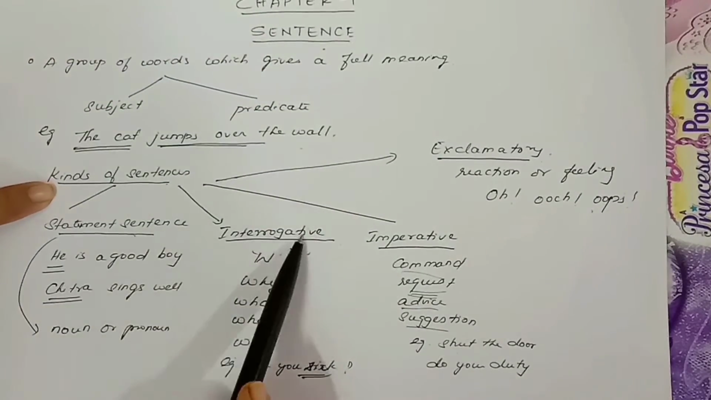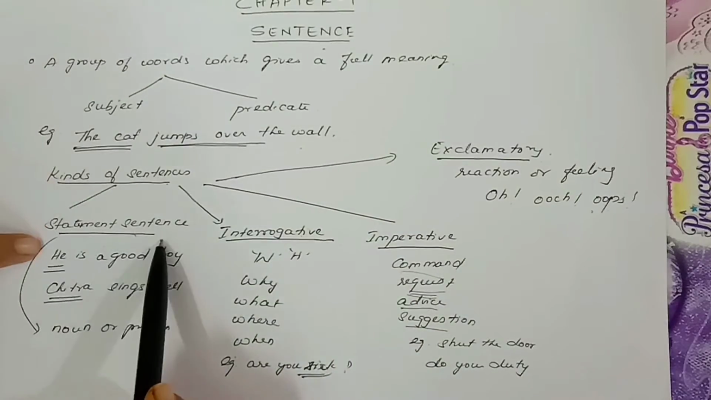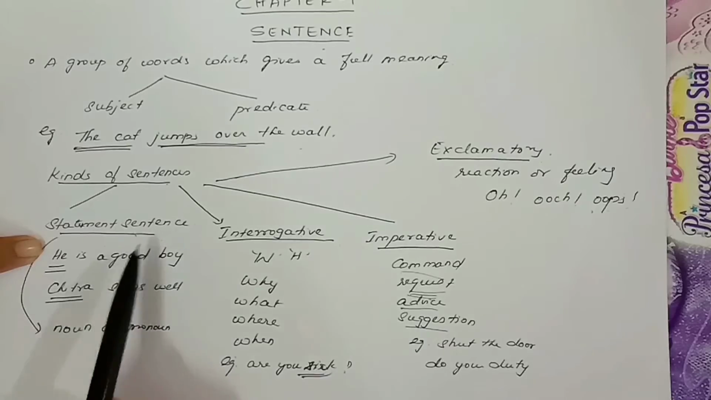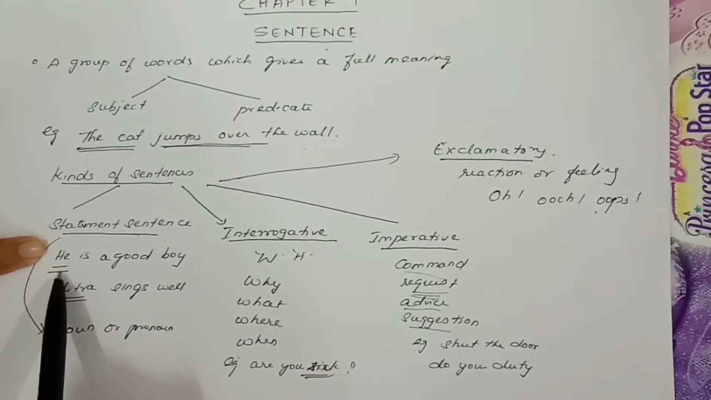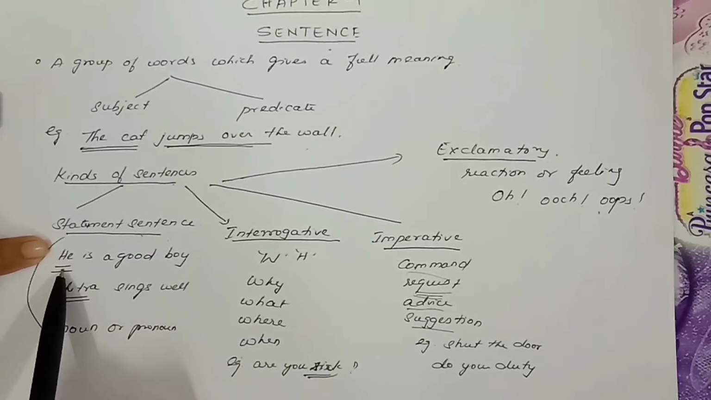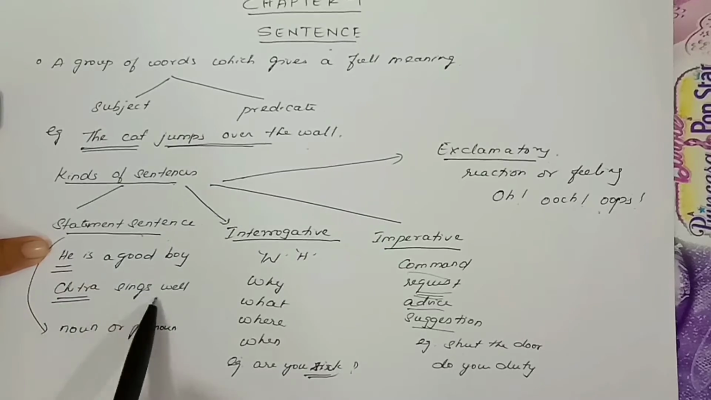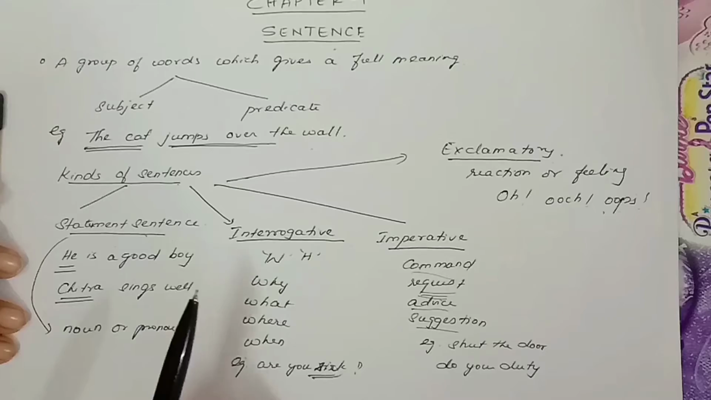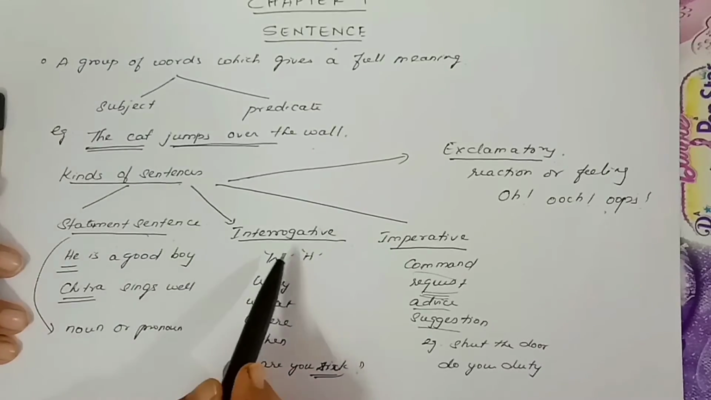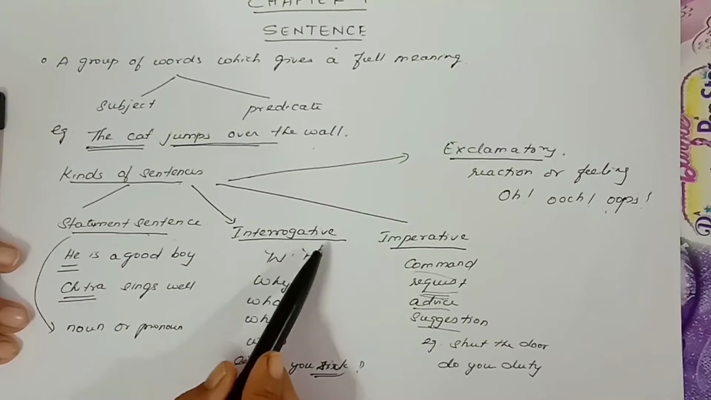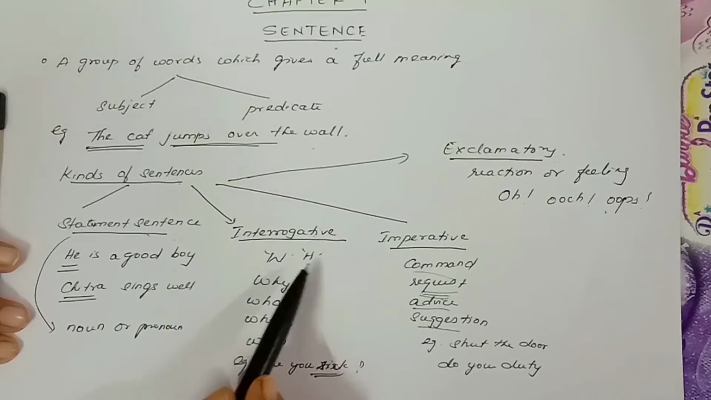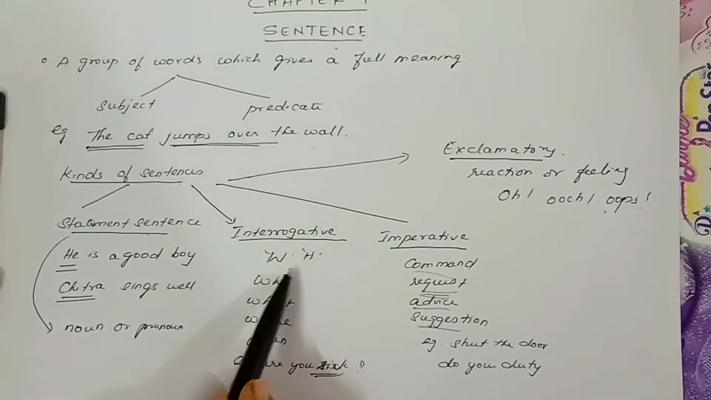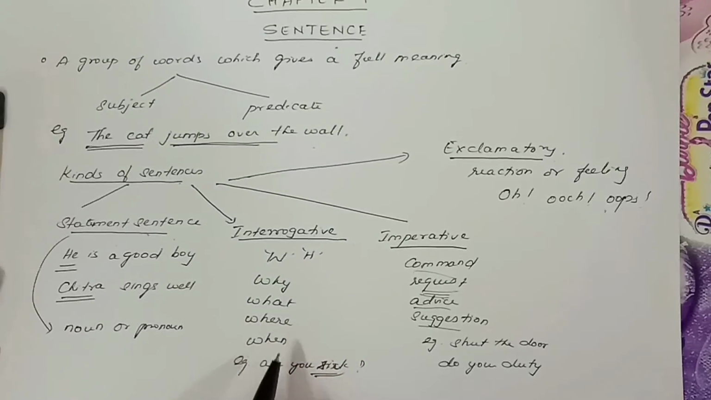So there are four kinds of sentences. First one is the statement sentence. A statement sentence always starts with a noun or pronoun. The example is he is a good boy. He is a pronoun. And Chitra sings well. Chitra is a name of some person. So noun always means names. The second type of sentence is interrogative. Interrogative is question sentences. For example, some questions have WH, which starts with why, what, where, when.